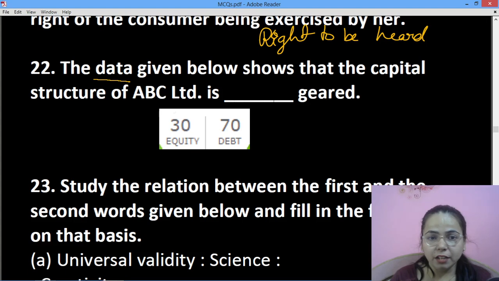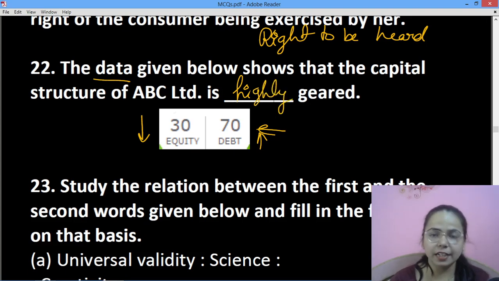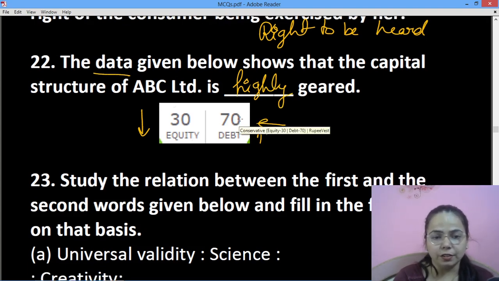The data given below shows the capital structure of a firm is dash geared. 70% और 70 is the debt and 30 is the equity. इससे ये समझ में आ रहा है कि debt is high and equity is low, hence it is highly geared. High geared or highly geared, you can say. Whenever debt is high, it's high geared. Whenever equity is high, it is low geared.